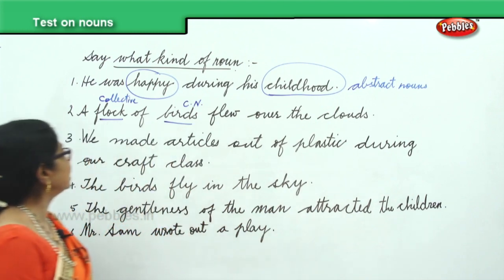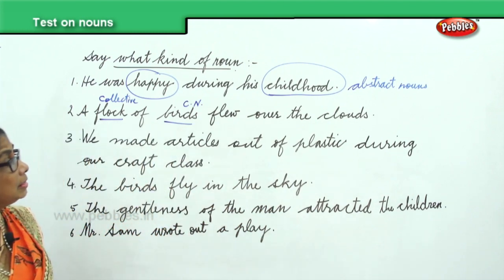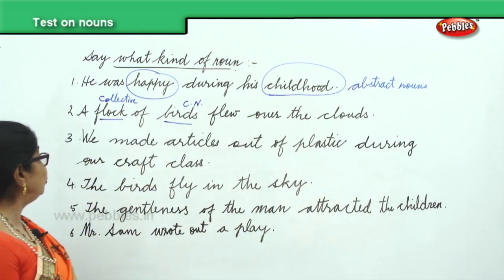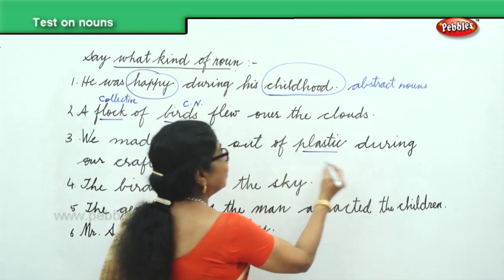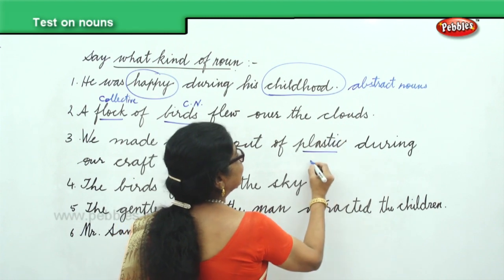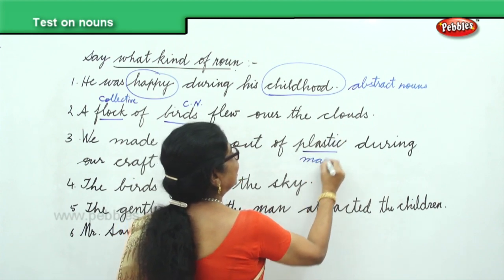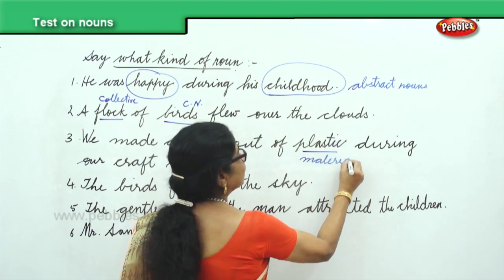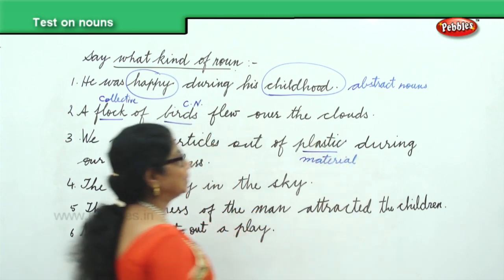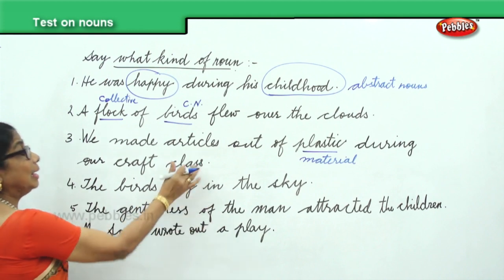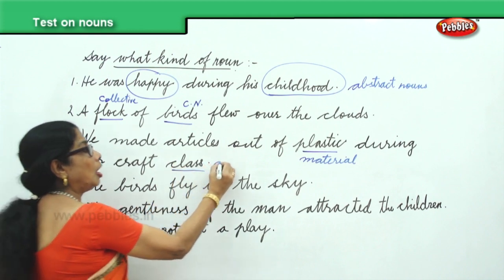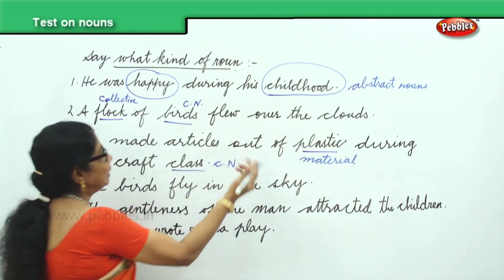Okay. Next, we made articles out of plastic during our craft class. When you say plastic, it's a material noun. But we also have here class. Any class. This is a common noun.